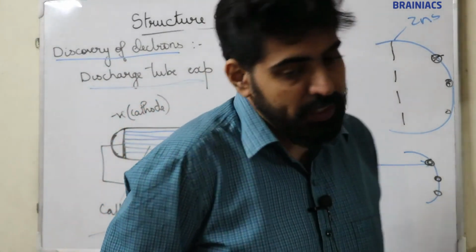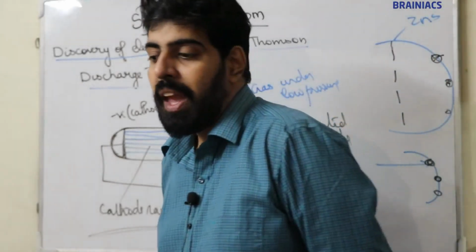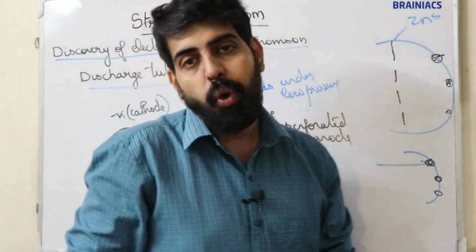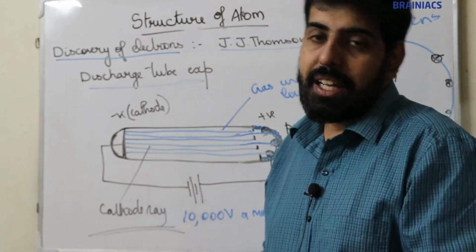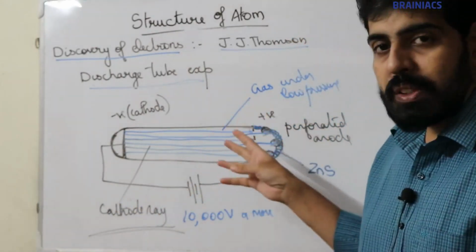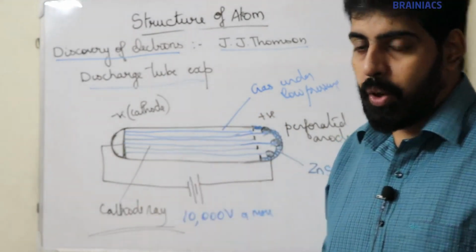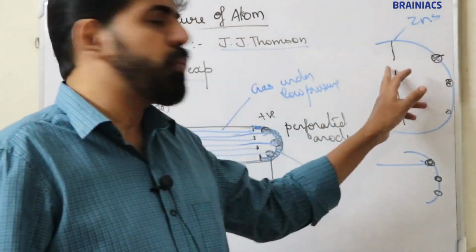This experiment consists of a long glass tube filled with a gas under very low pressure, and the two ends of the glass tube are fitted with two electrodes. A very high voltage, nearly 10,000 or more, is applied across the electrodes. Now he is not using a simple anode, he is using a perforated anode, meaning an anode with so many holes.